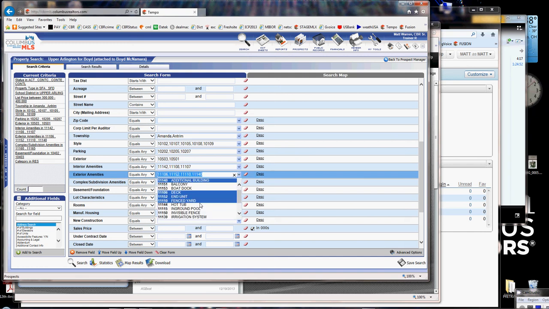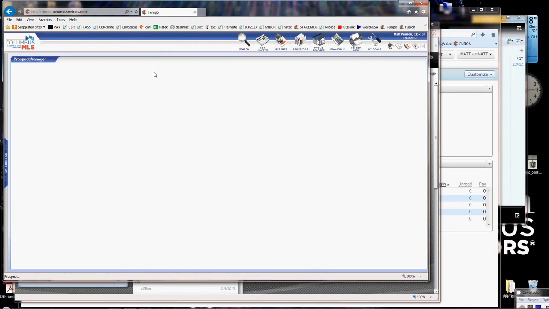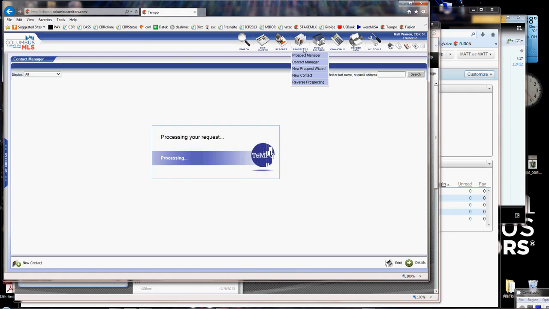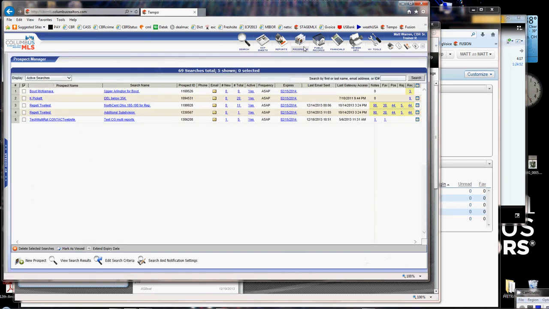Now, once you write all those down, you have that search criteria, but remember that's only for your prospects under Prospect Manager. If instead of just doing your active prospects, you wanted to go through and get all of your searches, you could go to Search Manager as well, but I'm going to go back to Prospect Manager. Hover over Prospects at the top, click on Prospect Manager here in Tempo, click on the list, and notice you can go to All Searches here on Prospect Manager.